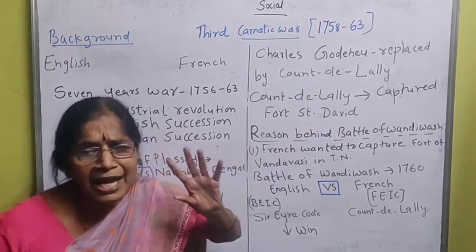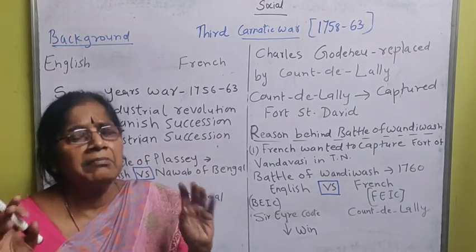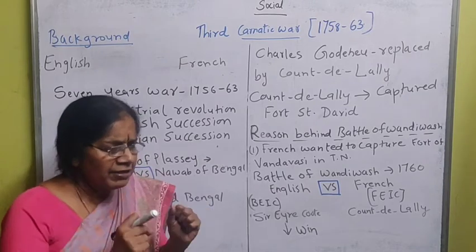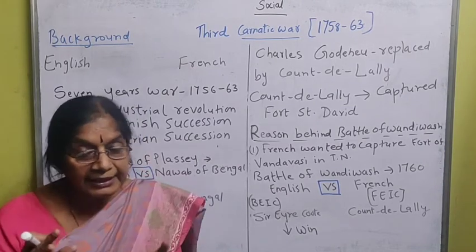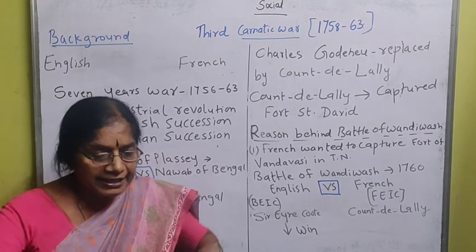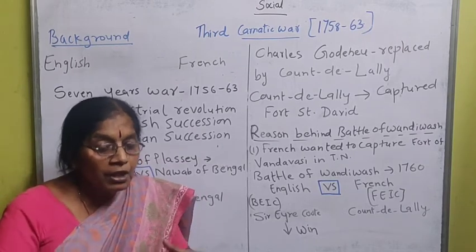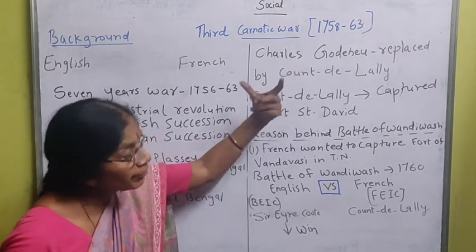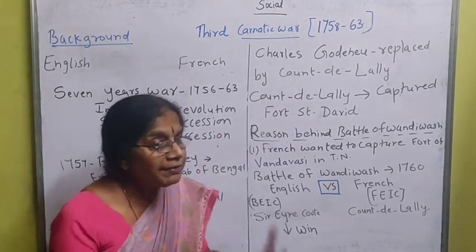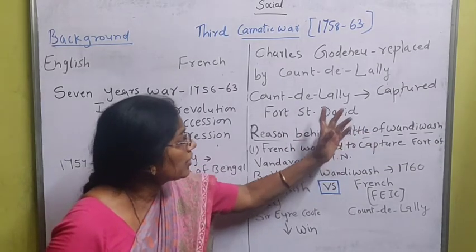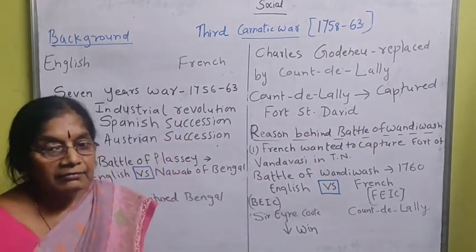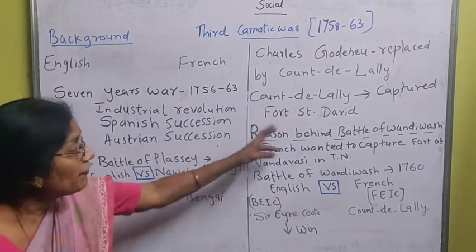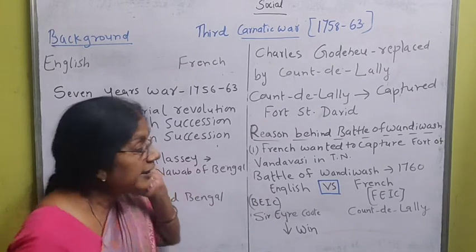He was like Dupleix, very ambitious. He wanted to have power over southern India, create supremacy, and rule southern India. So Count de Lally came to India. As soon as he came, he captured Fort St. David from the British. See how powerful he must have been.